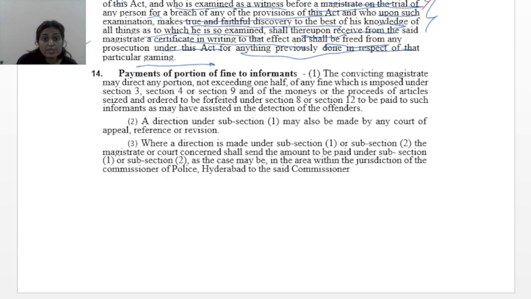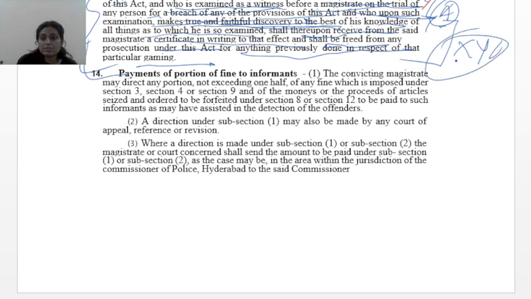So, one who is examined as a witness on the trial of any person for breach of the provision, and who makes true and faithful discovery to the best of his knowledge, for example A says that at a particular place, XYZ, gaming happens. This person will receive from the magistrate a certificate in writing that he shall be freed from any prosecution under this act.